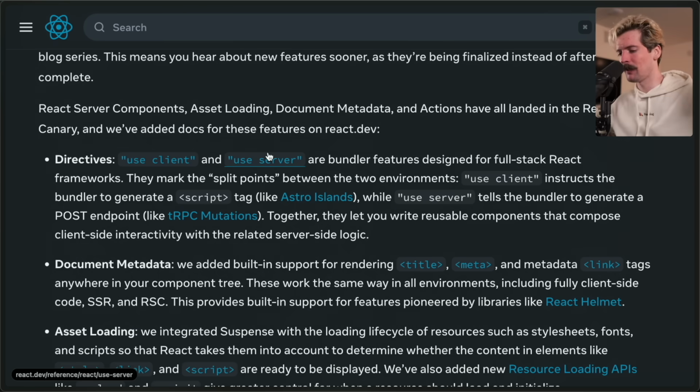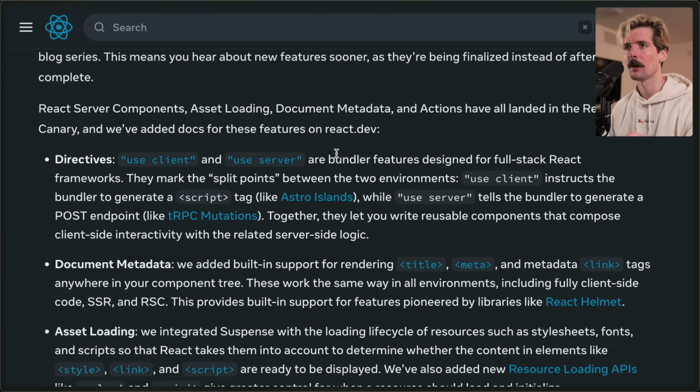Check out any of my videos about server actions in particular, because these are for functions that the client calls that are on the server. So if I want to post things to a forum or update my user metadata or something like that, use server for that. Use client is when I want the component to ship JavaScript to the client. So this is I want to ship JavaScript to the client. This is I want the client to be able to ship data to the server. These aren't opposites. They're different behaviors entirely, and they're bundler features that happen to be built around React.